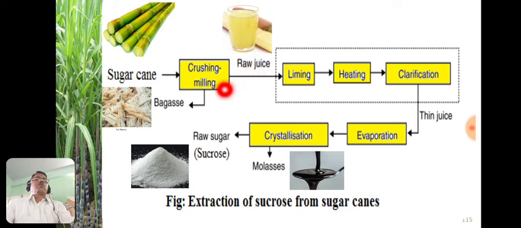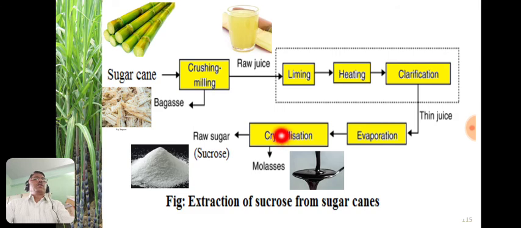It is then crushed in the crushing mill, and we get raw juice. This raw juice is treated with liming, then heated and clarified. These steps are repeated a number of times, and then the thin juice or clear juice is allowed to evaporate, and we get the crystals of sugar, which contain some mother liquor.